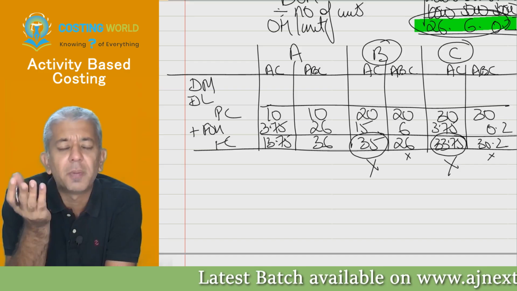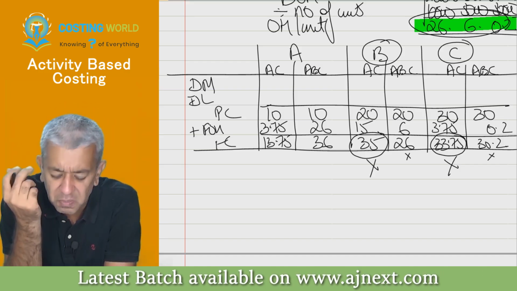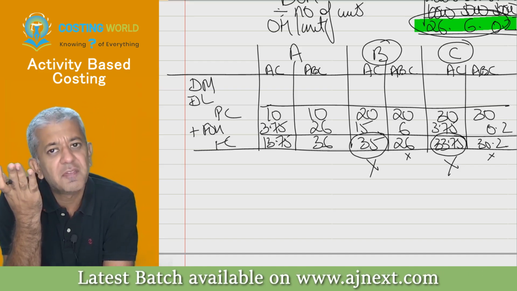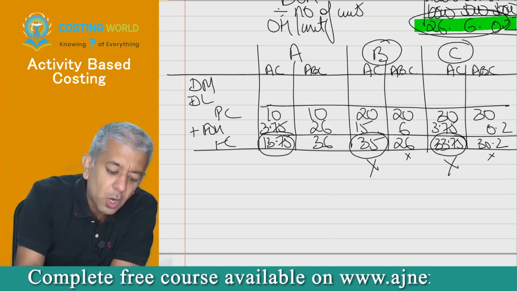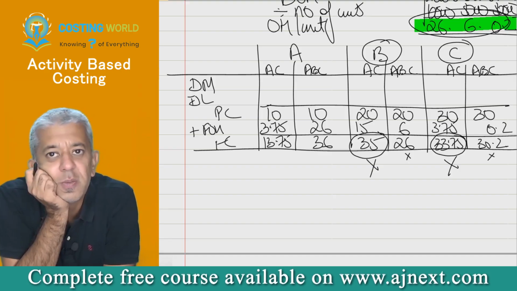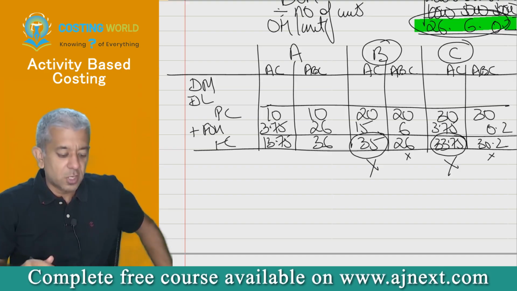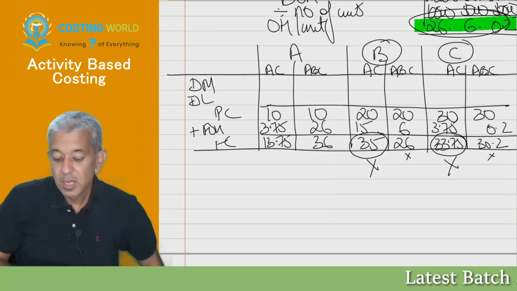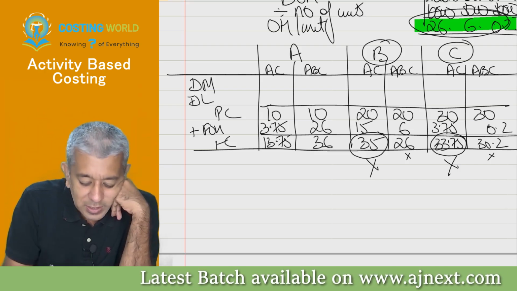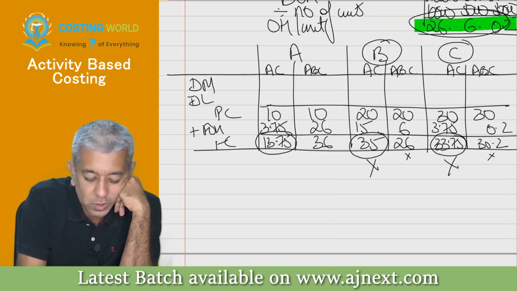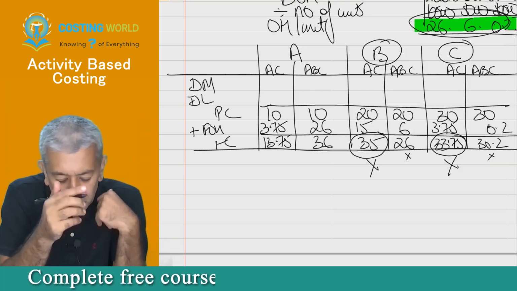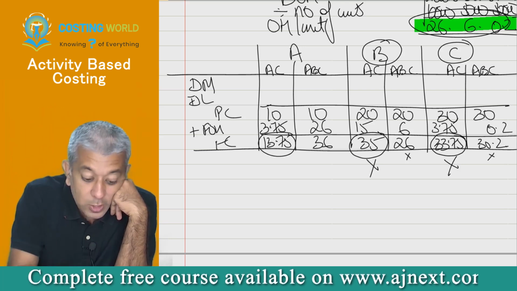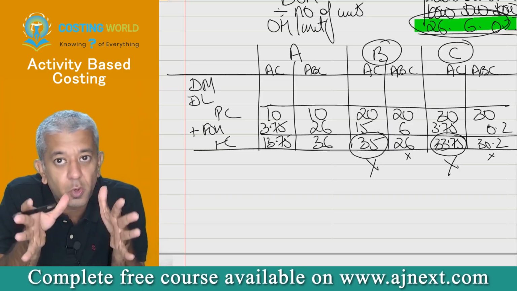Obviously, somebody can be thinking, sir, what happens if product B and C do not get sold? Sir, I will sell A like anything, sir. Correct? Because your A's cost is how much, beta? 13.75. Competitor's cost is how much? Speak up. 36. But then do remember, this is wrong cost. You are an idiot that you followed absorption costing. So this particular figure is a wrong figure, boss. It's a wrong figure.